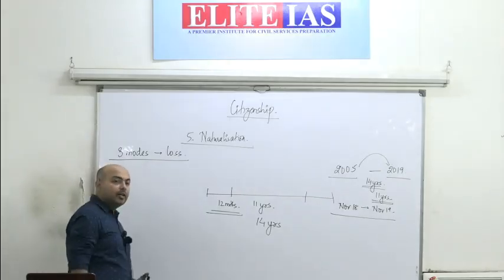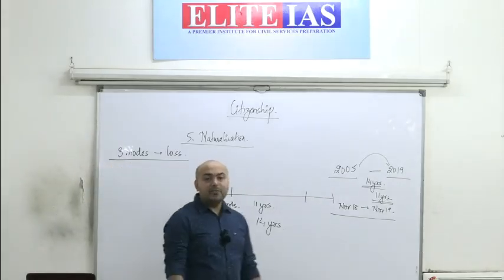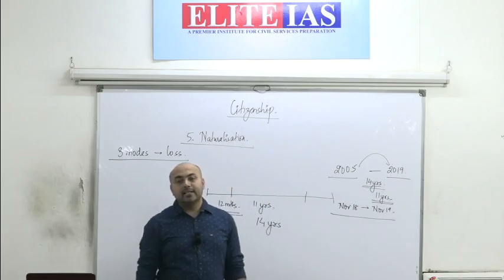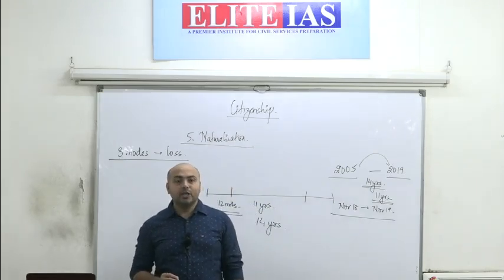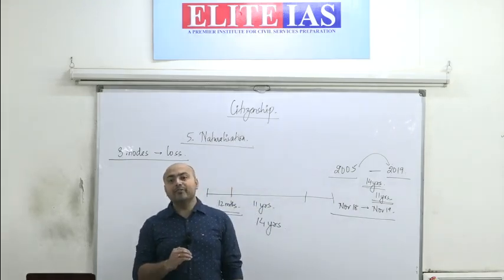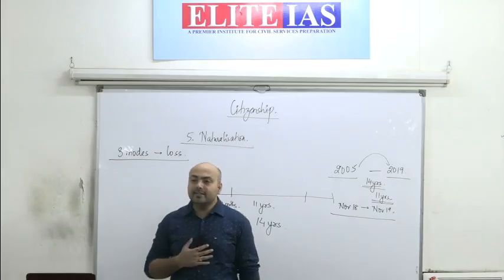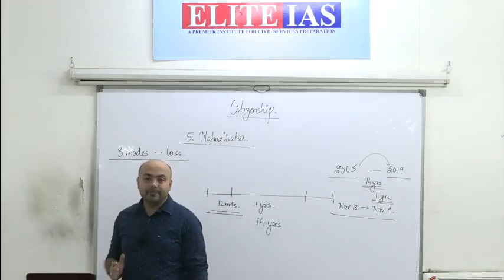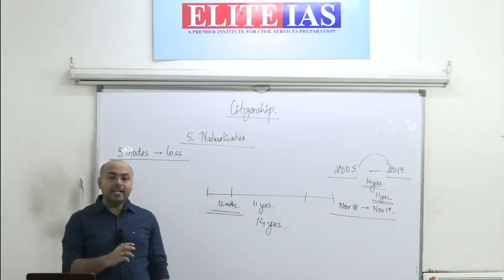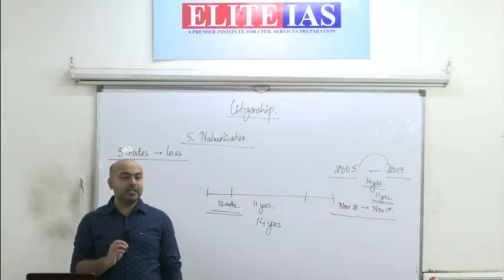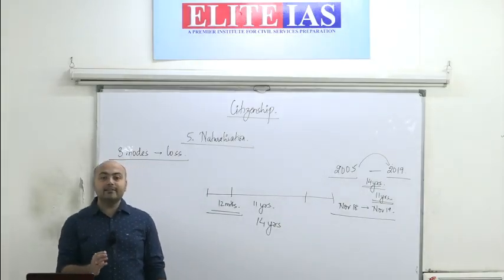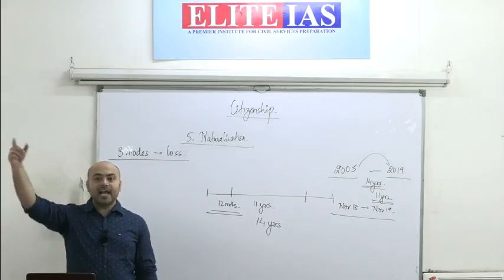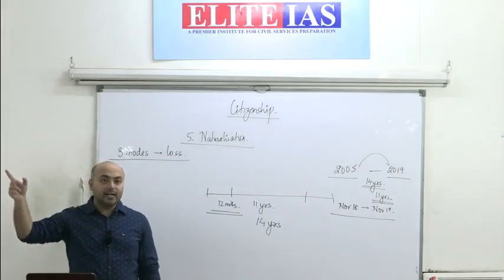See, generally what happens is that if an Indian citizen is getting citizenship of any other country, because of Article 9 prohibiting dual citizenship in India, he cannot remain the citizen of India as well as the citizen of the other country.